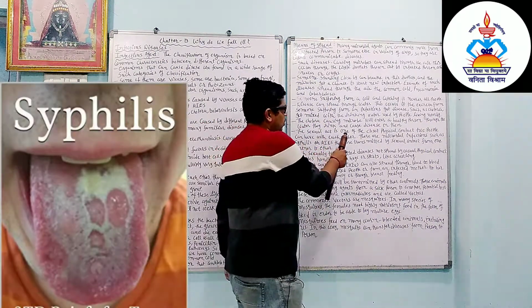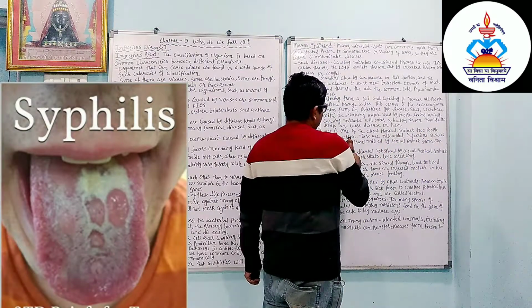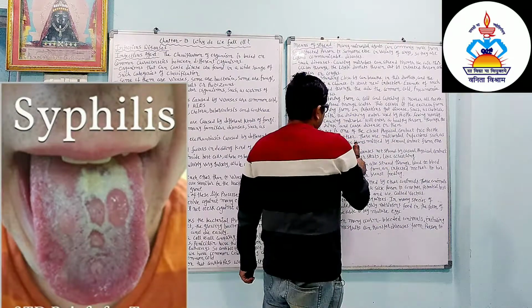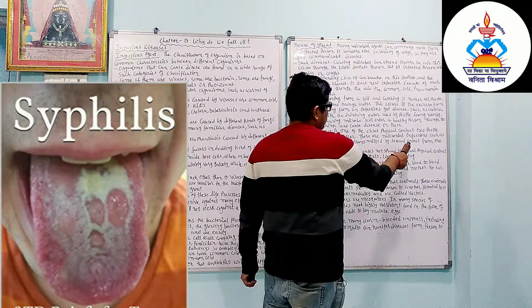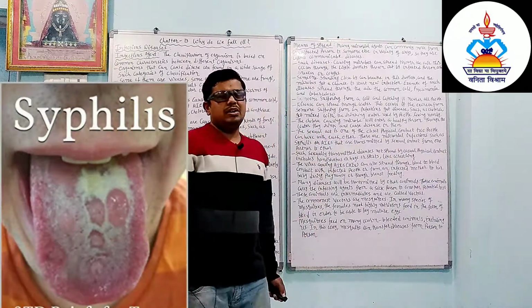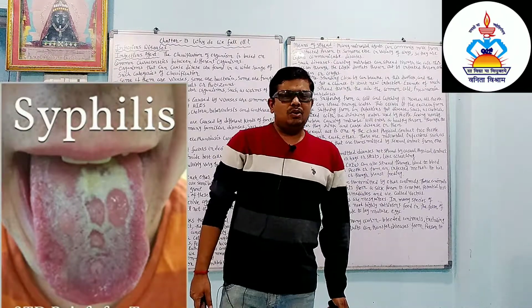The sexual act is one of the closest physical contacts two people can have with each other. Therefore, microbial infections such as syphilis or AIDS are transmitted by sexual contact from one partner to the other. Dear student, another category of disease is sexually transmitted disease. It is called STD.